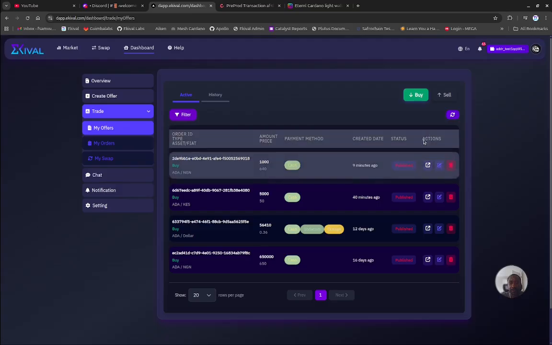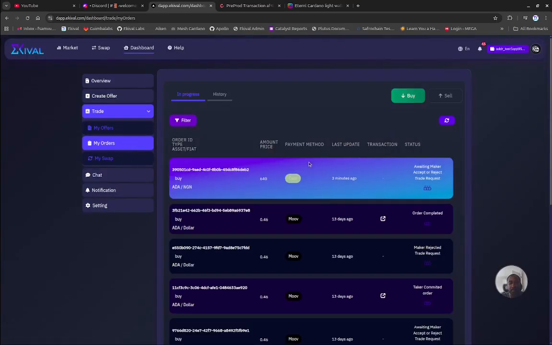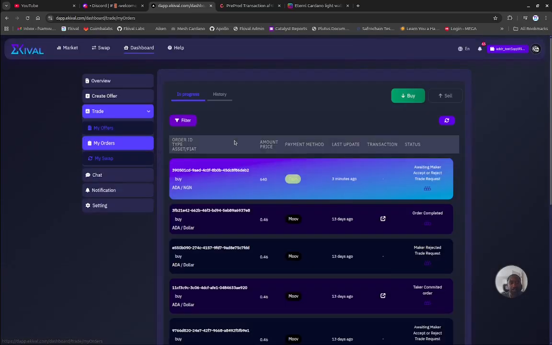And we know there is also an active one which I should be getting the trade request, which are these ones. In this case, the orders that are live, because my offers is the main one. The orders is when somebody has basically proposed to interact.